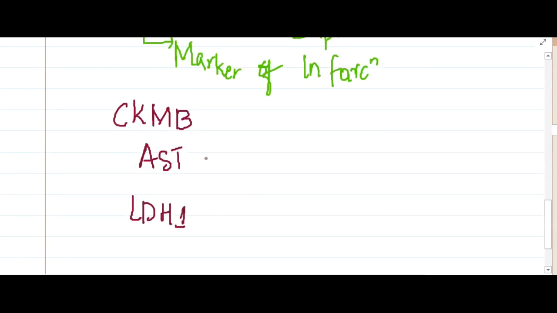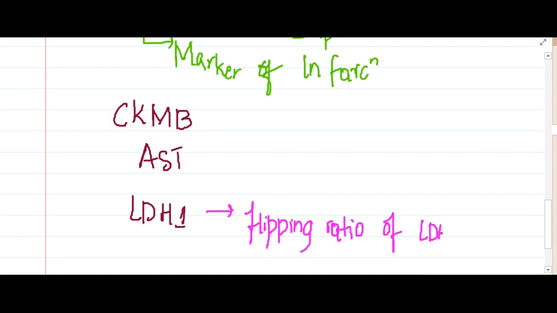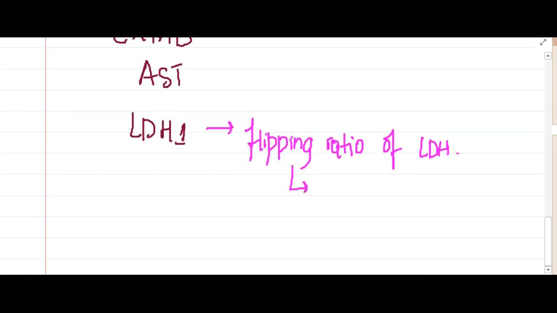This is called the flipping ratio of LDH. That is, here LDH1 is elevated more than LDH2. What is this flipping ratio of LDH? In our blood, the most common LDH present is LDH2.